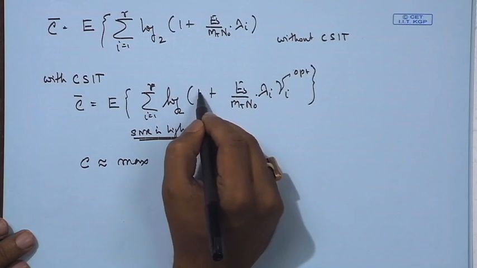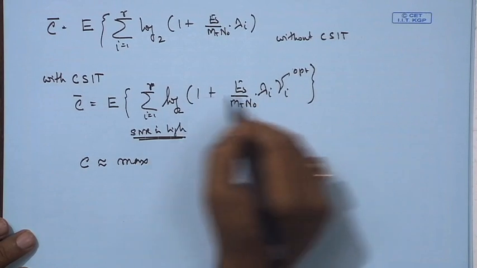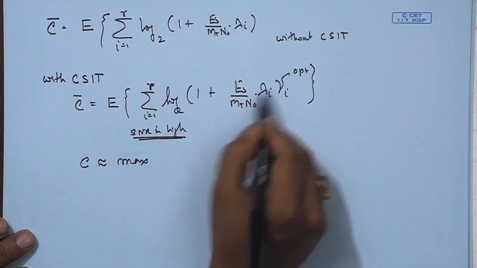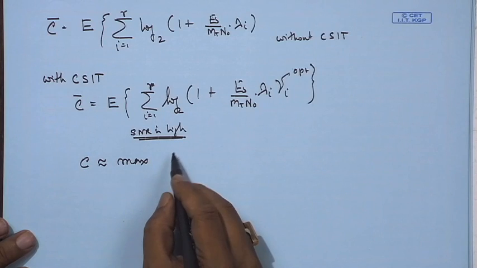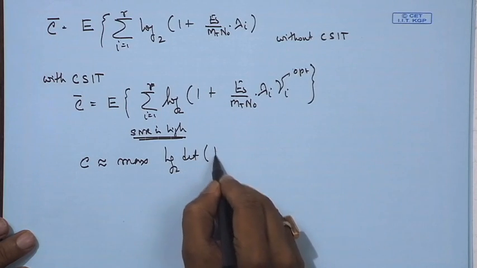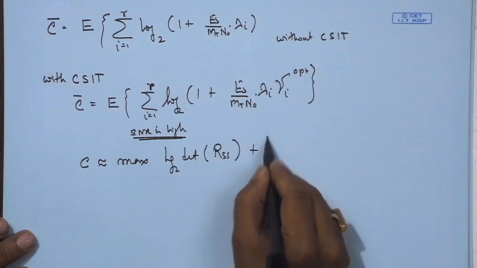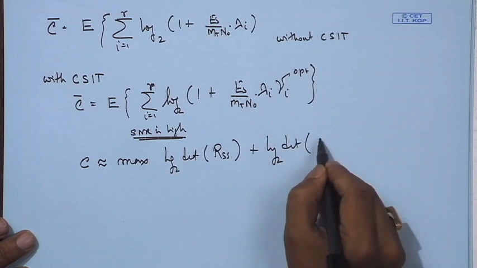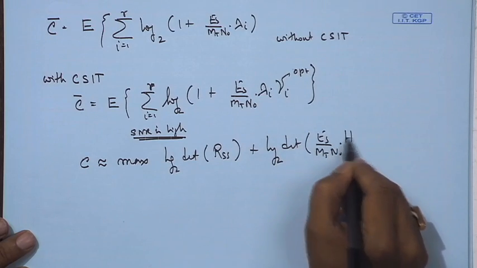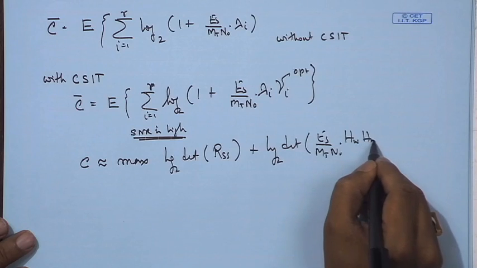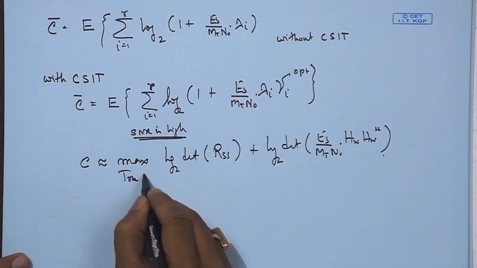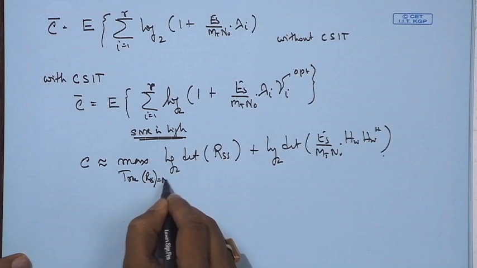When we have a very high SNR, we could say that C is approximately equal to the maximum, where we neglect the 1 and look at the other terms. The sum of logs is basically the log of the product, so it is the log determinant, an expression you are used to. You could write it as log base 2 determinant of Rss times Es upon Mt N naught times H Hw Hermitian, maximized over trace of Rss being equal to M.